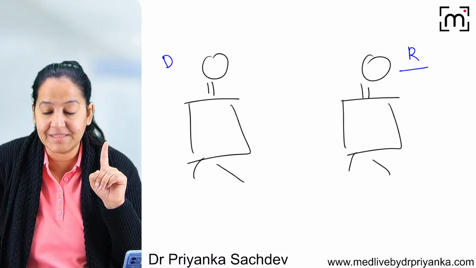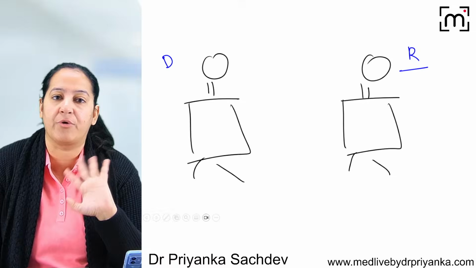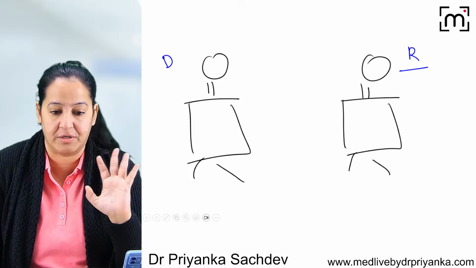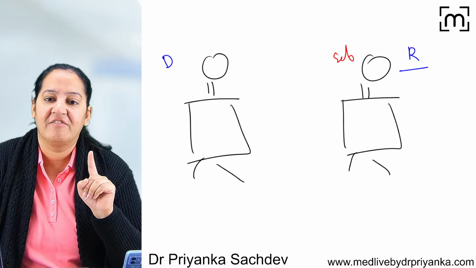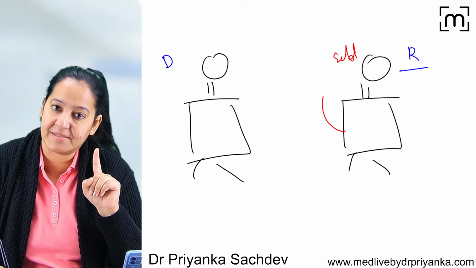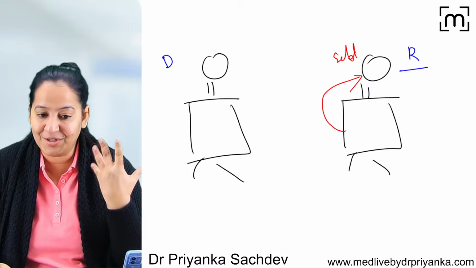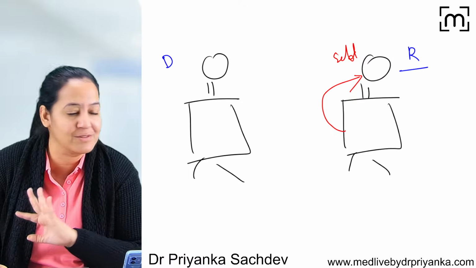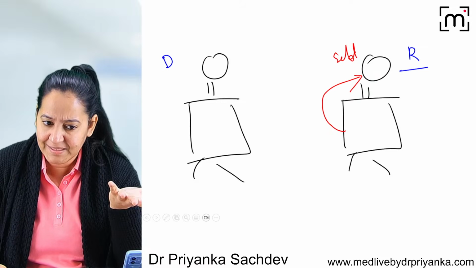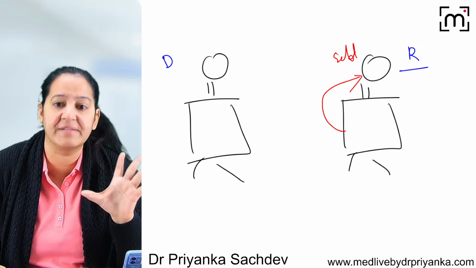You tell me who is the best donor so that the graft is not rejected in the recipient. I want no rejection. Who is the best donor? Say, ma'am, the best donor in that case is the self. Why don't you take a graft from the same person and implant it in the same person? So the tissue will be the same, the antigens are the same. So the body will not recognize it as foreign and there is no chance of rejection. So is it possible? The donor and recipient, in the rarest of rare cases, can be the same.